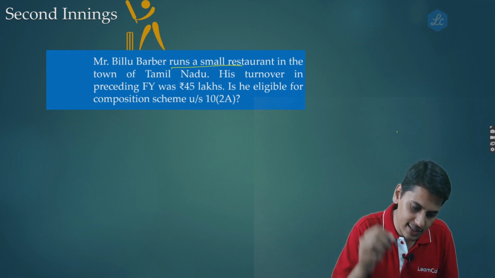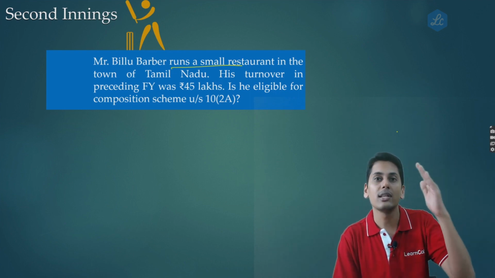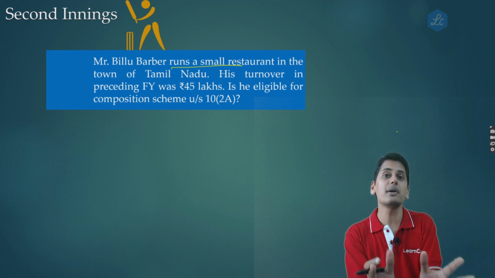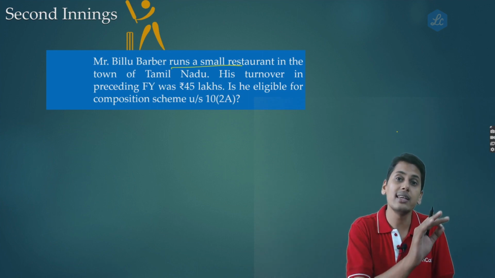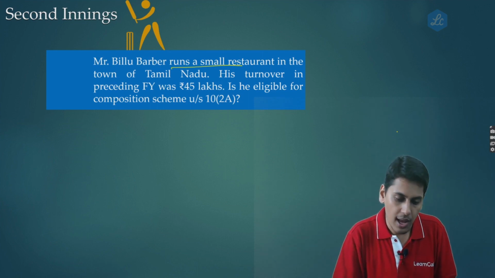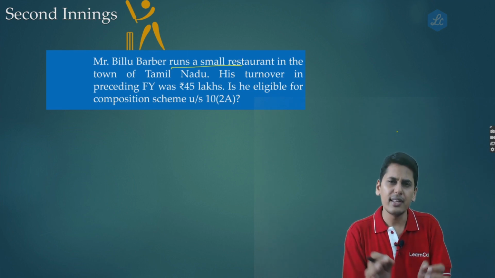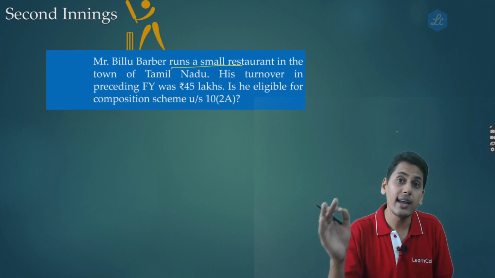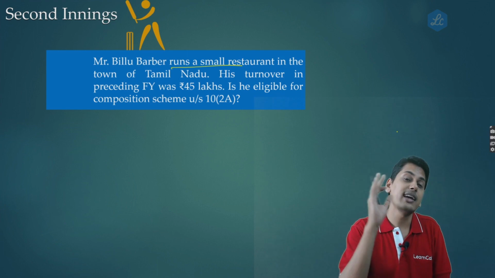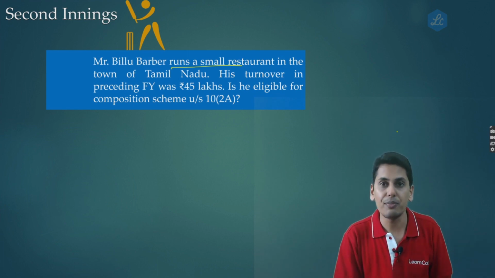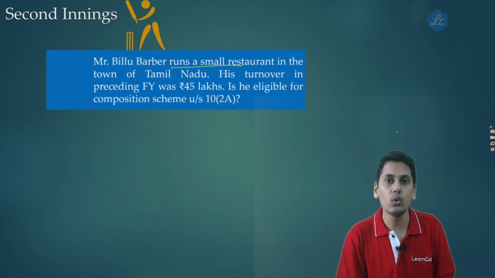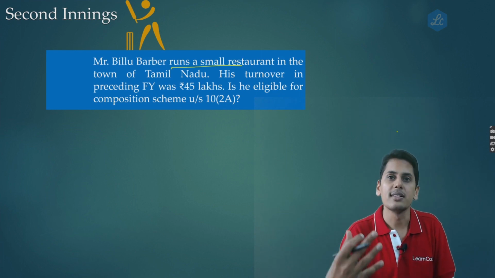Now friends, since he is a restaurant, with turnover in the preceding financial year up to 45 lakh rupees, he is very much eligible for the composition scheme under 10 subsection 1. Therefore, he cannot choose the composition scheme under section 10.2A. And any prudent businessman would not like to choose it either, because under 10 subsection 1, as a restaurant service provider, his rate of tax would be 5%. But if he comes under 10.2A, his rate of tax would become 6%.